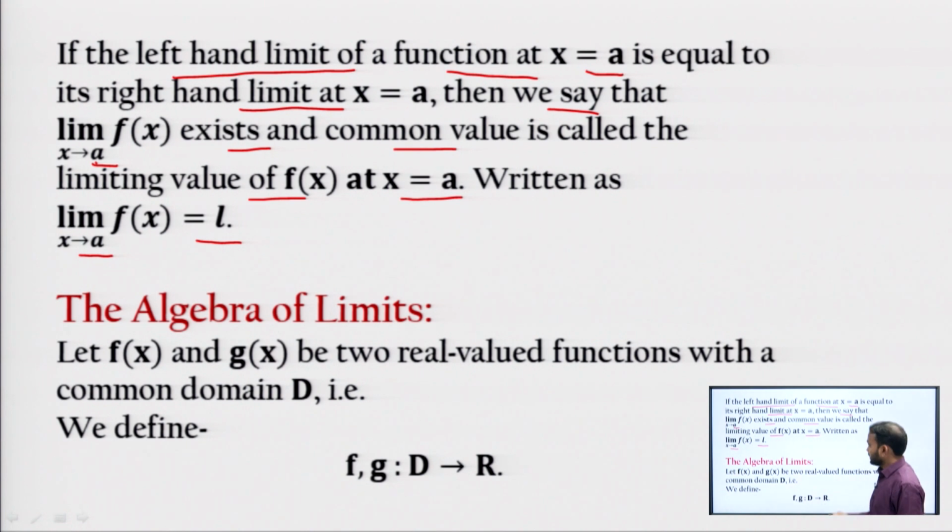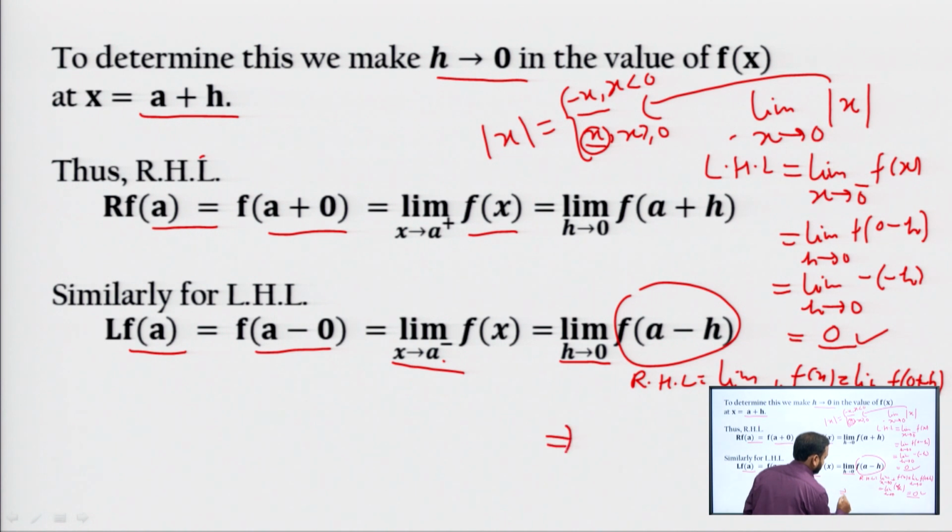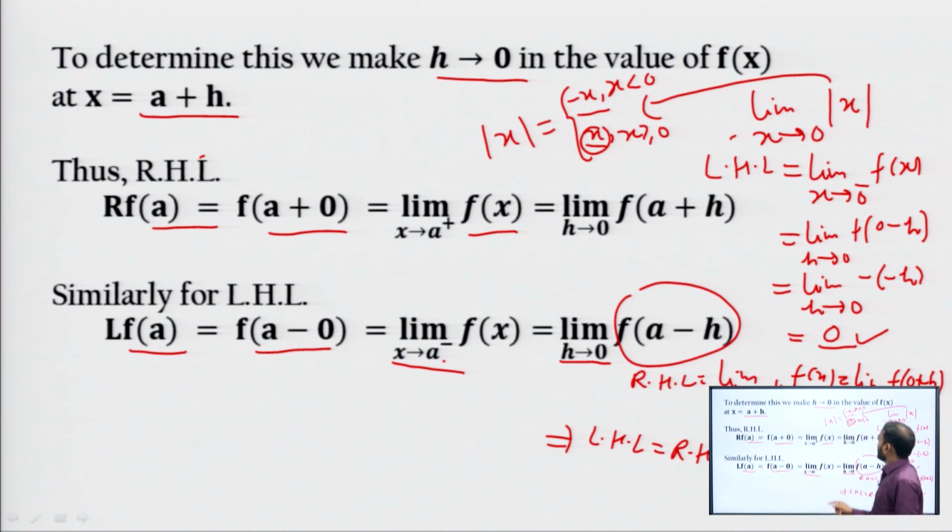So, in the previous example we see that here left hand limit is equal to 0, right hand limit is equal to 0. So, this implies left hand limit is equal to right hand limit, hence we can say that given function f x equal to mod of x for limit x tending to 0 exists. So, this limit exists. Okay.